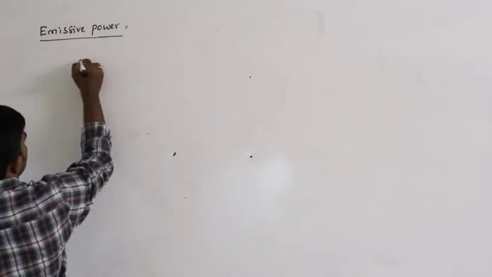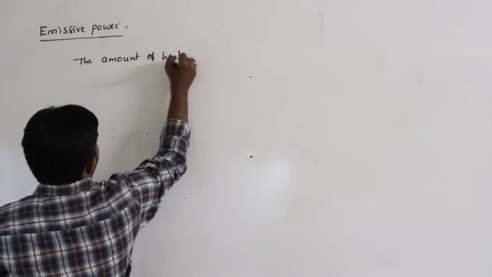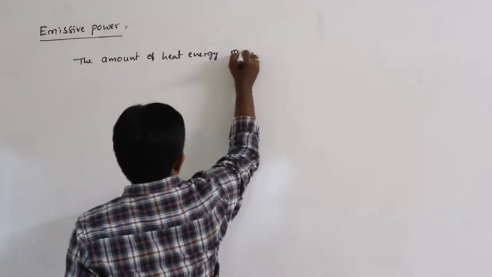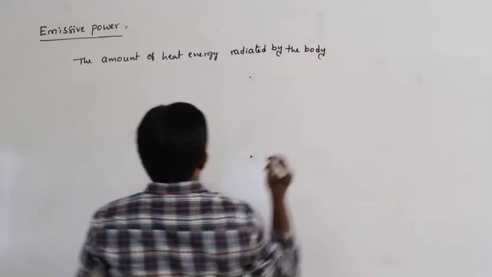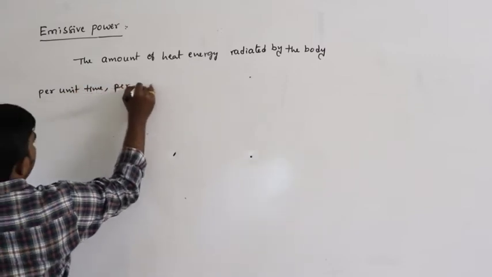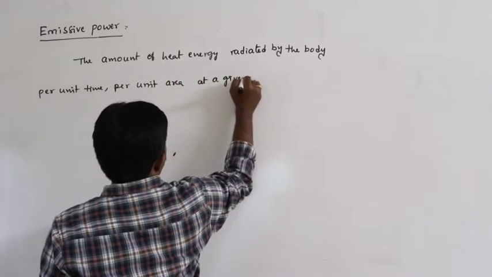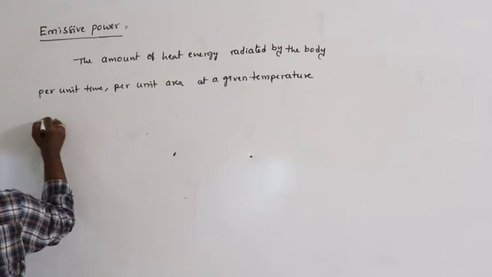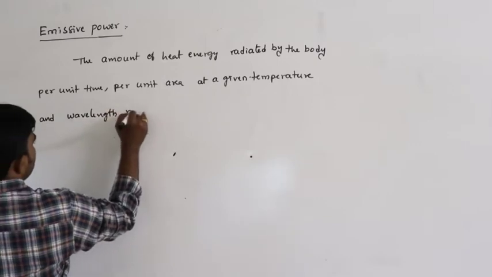So the definition is: the amount of heat energy radiated by the body per unit time, per unit area, at a given temperature and wavelength range.